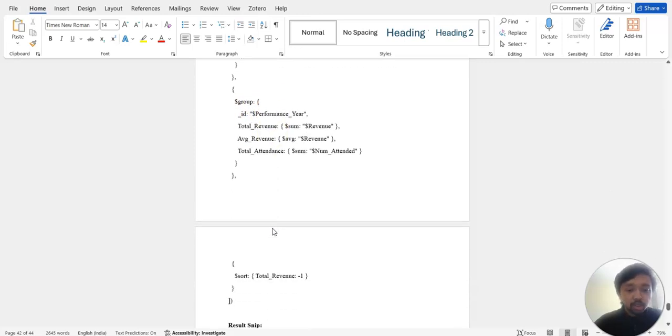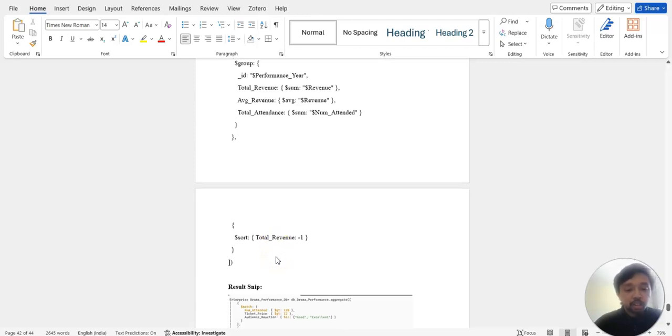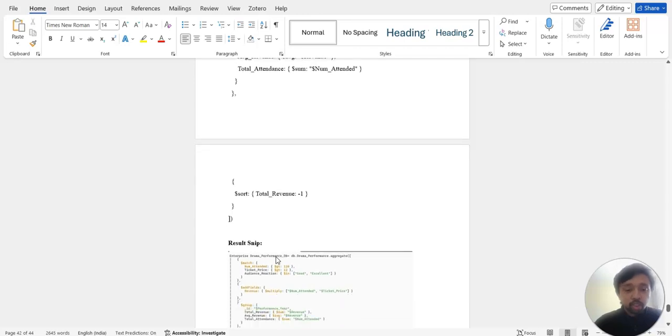Then coming to the next one, which is the sort part, where we will be sorting the results in the descending order of the total revenue, so the best performing year will appear first. That's been done in the sort operator portion.